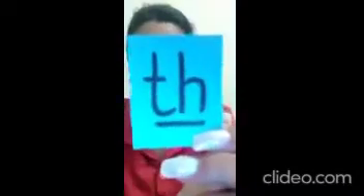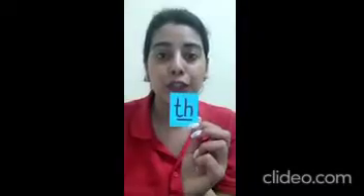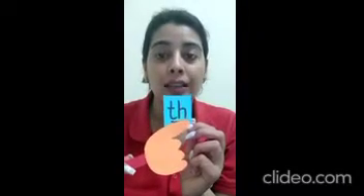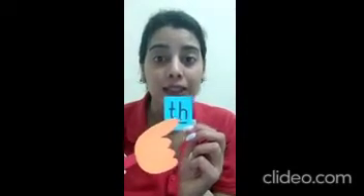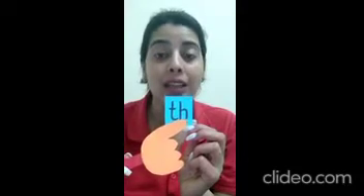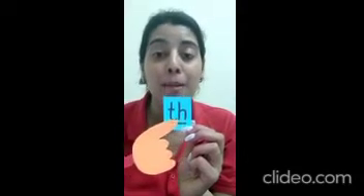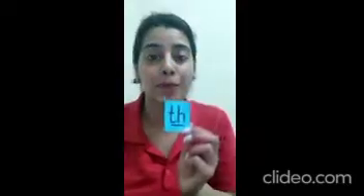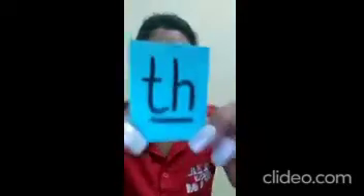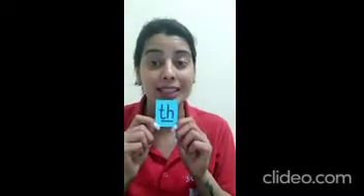Th, th, t and h together makes th. T and h together makes the sound th. Th, th. Your turn. Th. And let's see the objects with the sound th.